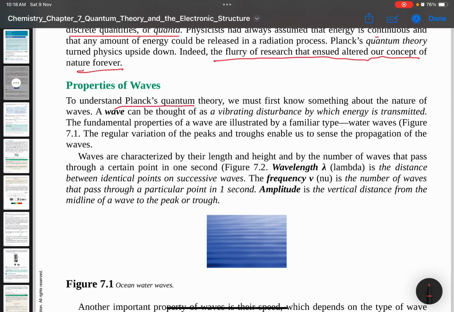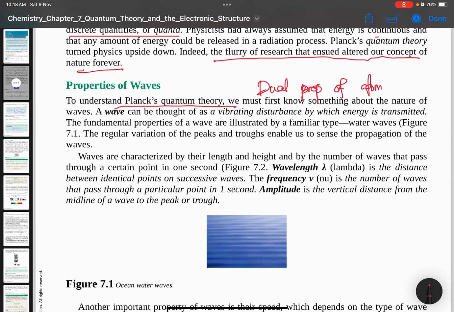To understand the Planck quantum theory, first we need to understand about wave properties, because later on in the next subtopic we will look at the dual properties of atom.